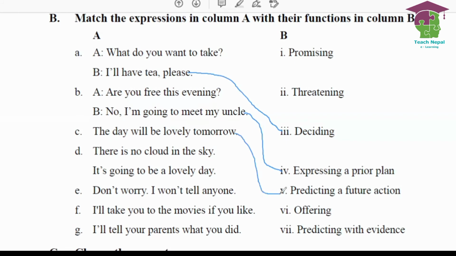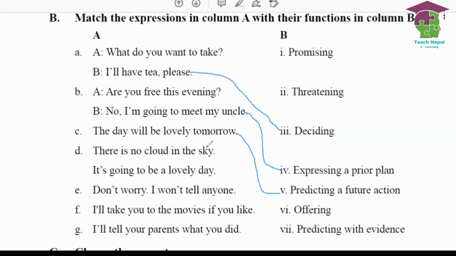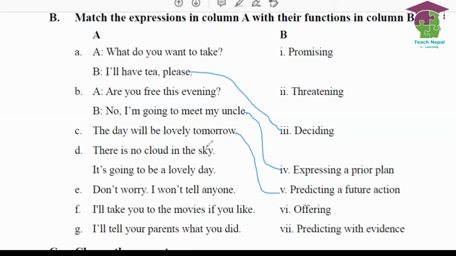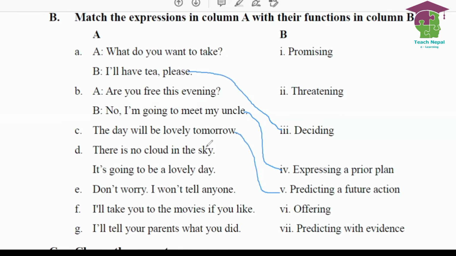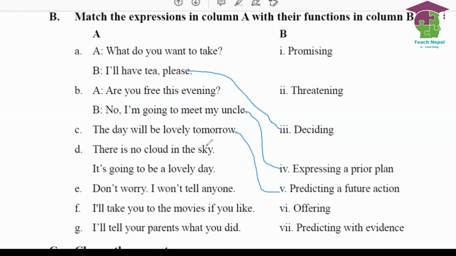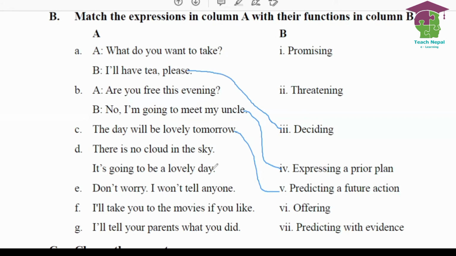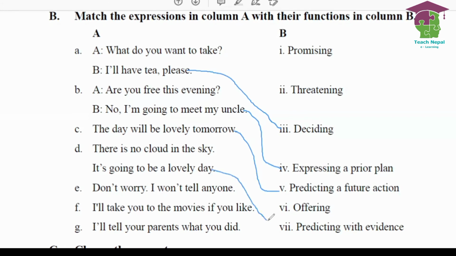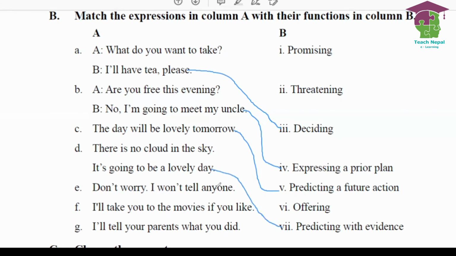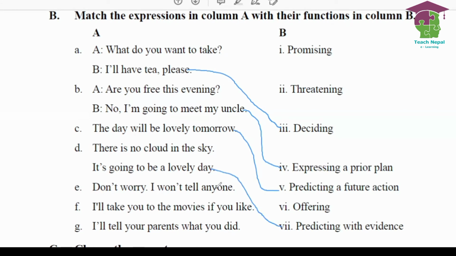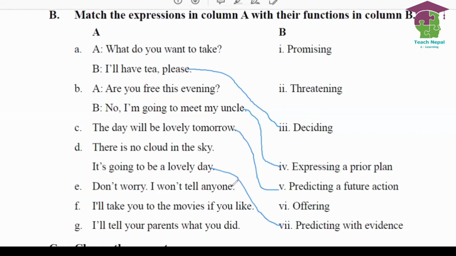There is no cloud in the sky. It's going to be a lovely day. So this means predicting with evidence. Predicting based on evidence, right? Because there is no cloud in the sky. Number E, don't worry, I won't tell anyone. This is what you call promising.